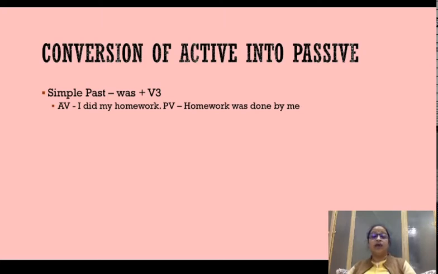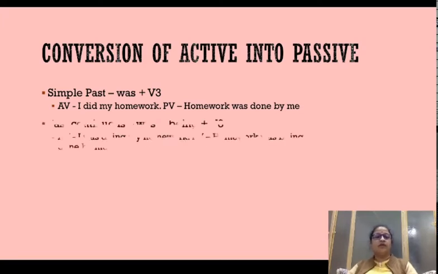Again, why have we taken was? Because homework is a singular subject in the passive voice, and a singular subject always takes a singular verb, and because the whole thing is in the past tense, was या were helping verb का काम करेंगे, not is, am and are, because is, am and are are the helping verbs in present tense. In past tense, the be form changes and it becomes was and were.